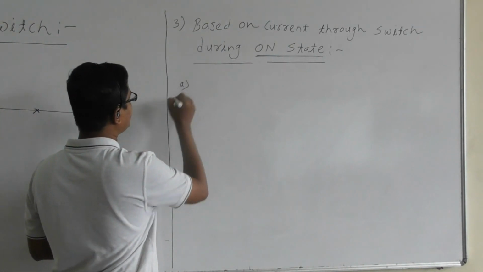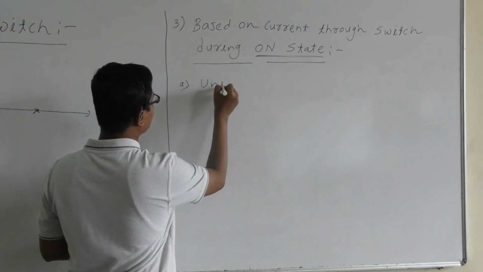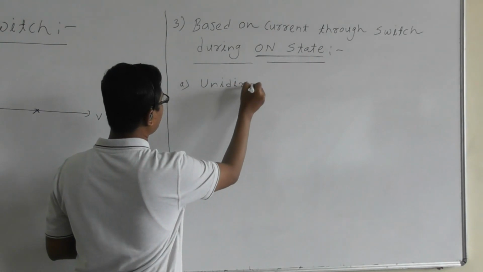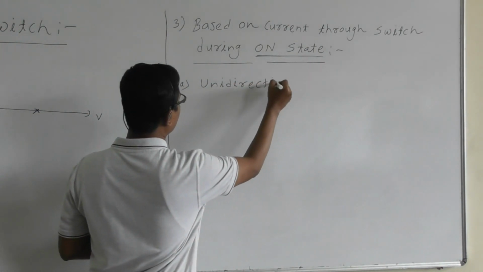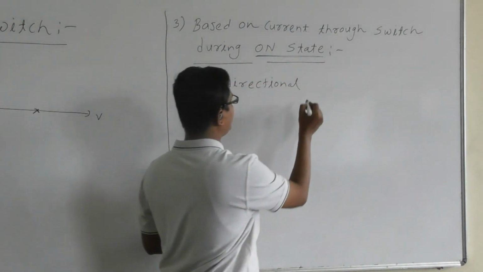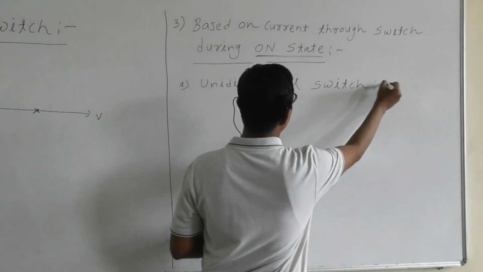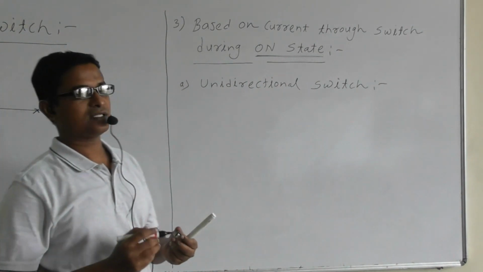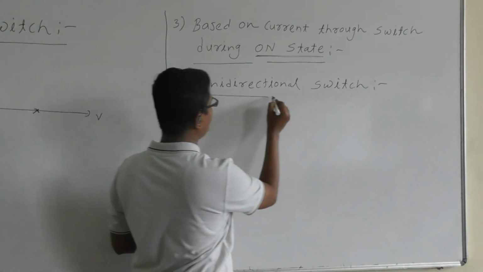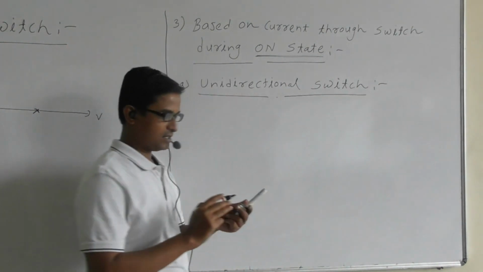The first one is the unidirectional switch and the second one is the bidirectional switch. First let us discuss the unidirectional switch.